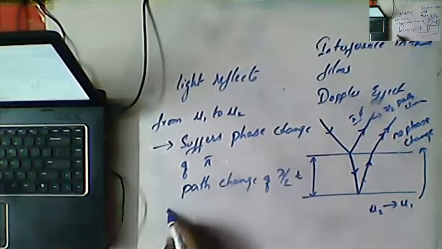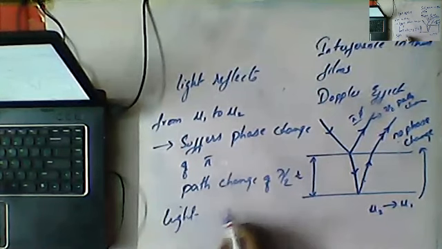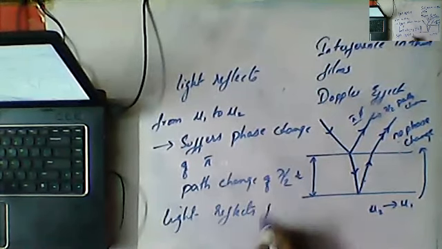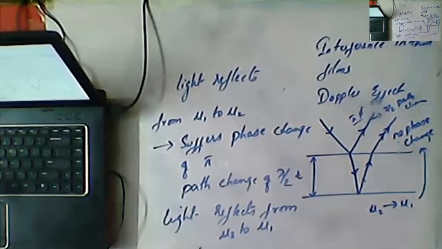Now light reflecting from mu2 to mu1 suffers no phase change.